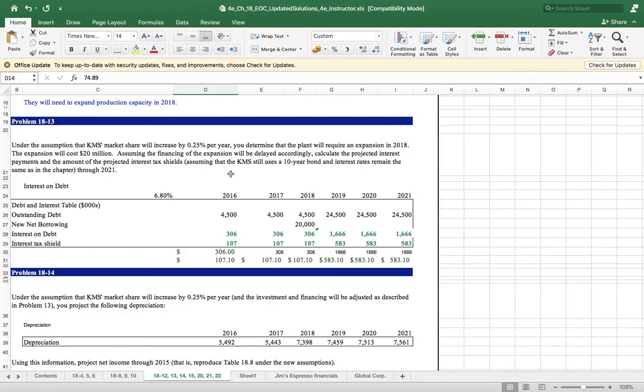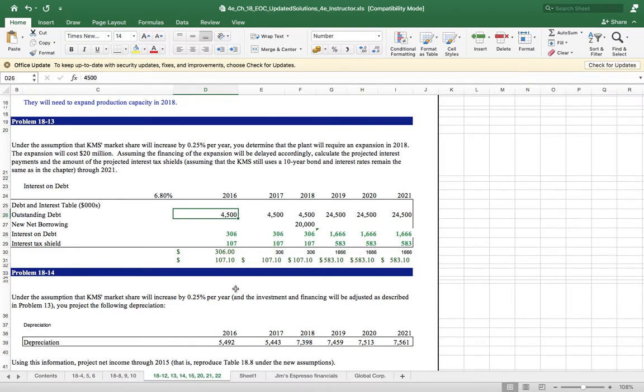Next question is given that the plant will require an expansion in 2018. The expansion will cost 20 million. We already discussed this point. The company needs additional investment of 20 million, and the 20 million will be raised by issuing a 10-year bond. The bond interest rate is 6.8%. Now, let us do it.